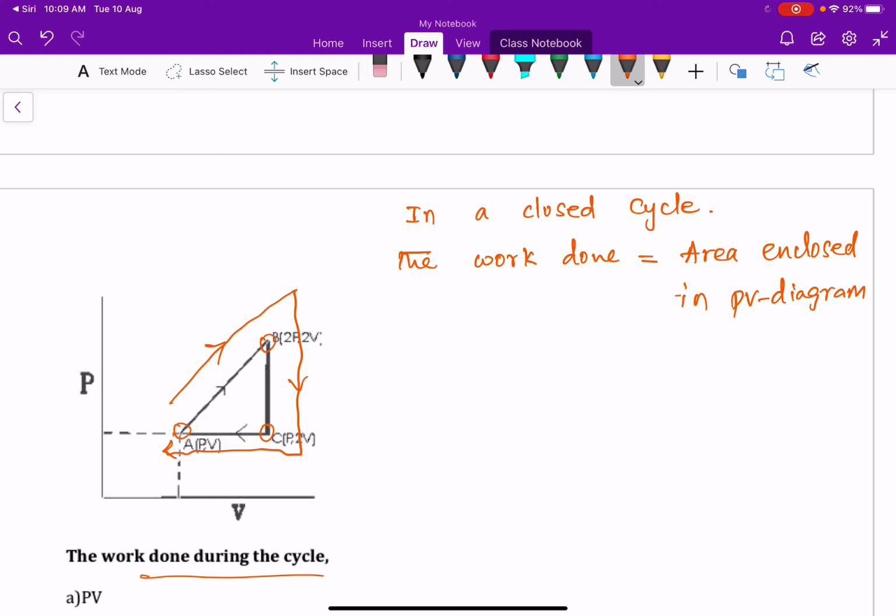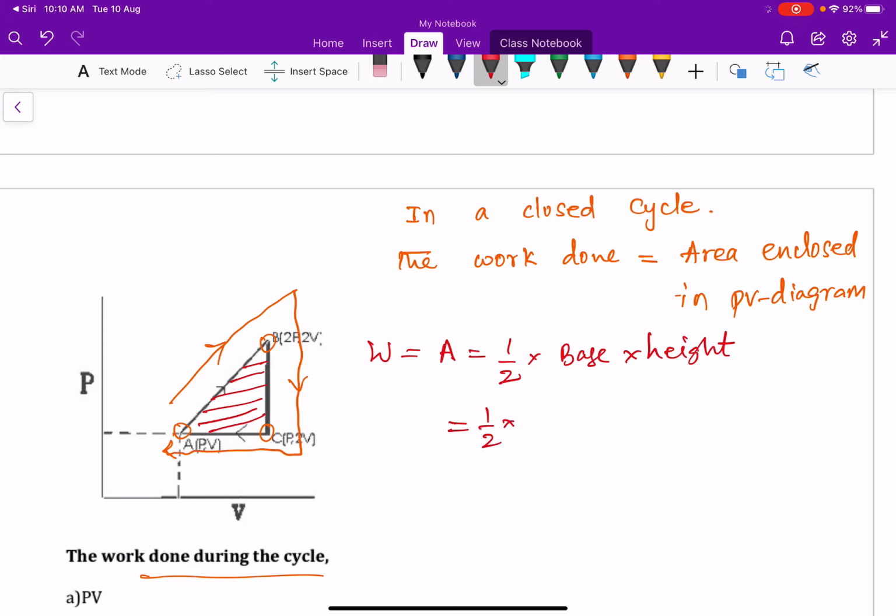The area enclosed is nothing but this one. We need to find the area of the triangle here. Area is nothing but work done, so area equals half into base into height. What is the base here? Initial volume is V, final volume is 2V. So base value is 2V minus V, which is simply V.